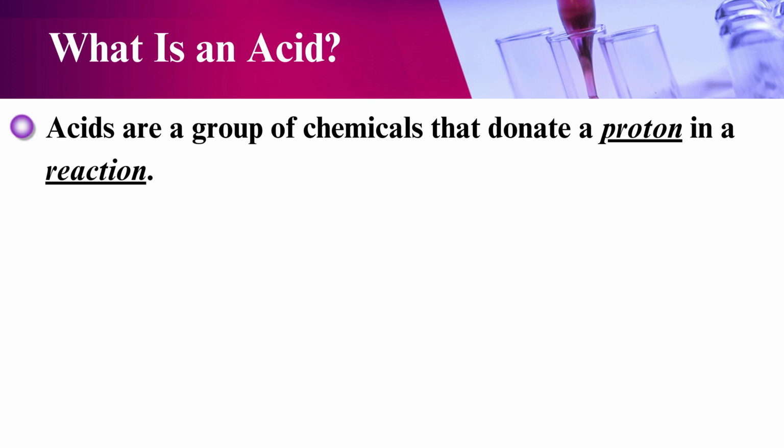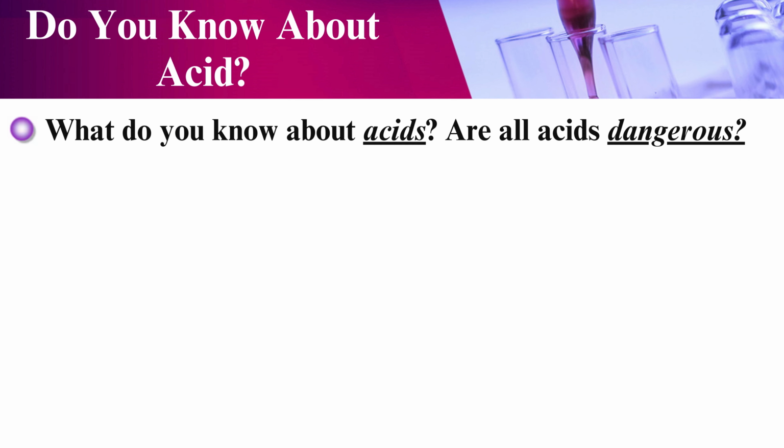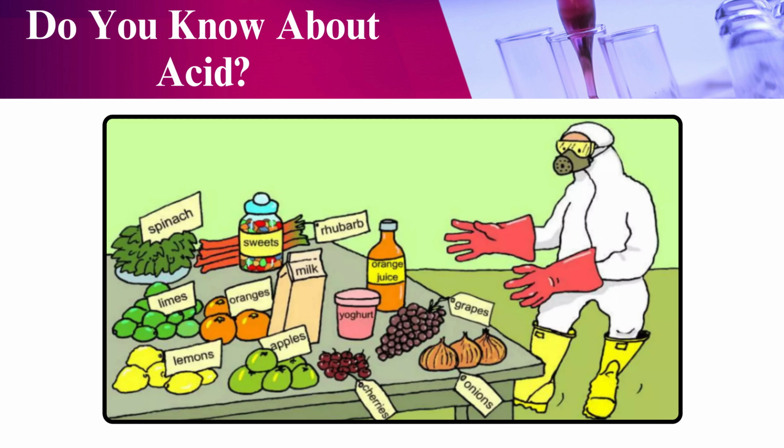Acids are a group of chemicals that donate a proton in a reaction. You can see in the picture, we are showing you some of the acids. Now, do you know about acids? What do you know about acids? Are all acids dangerous? We have so many things like spinach, sweets, milk, orange juice, grapes, yogurt, onions, apples, lemons, limes. So let's discuss some of the types of acid.